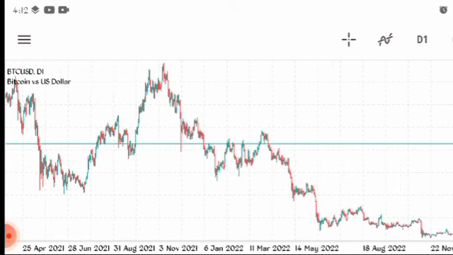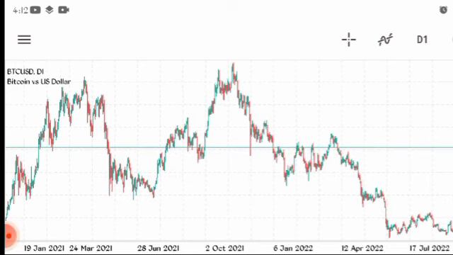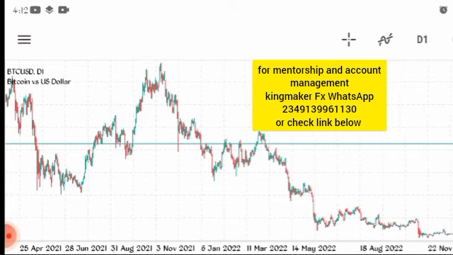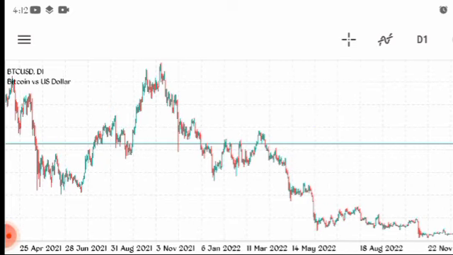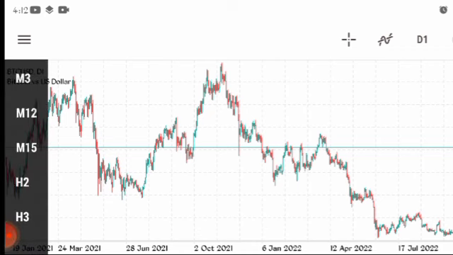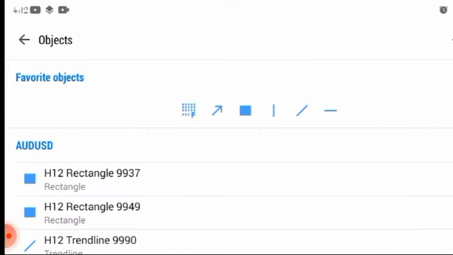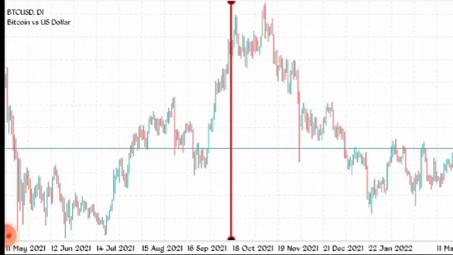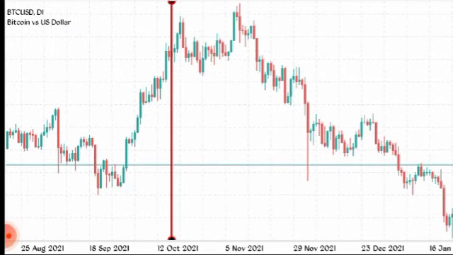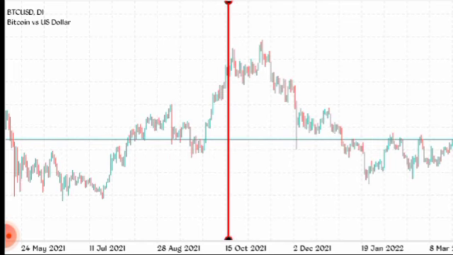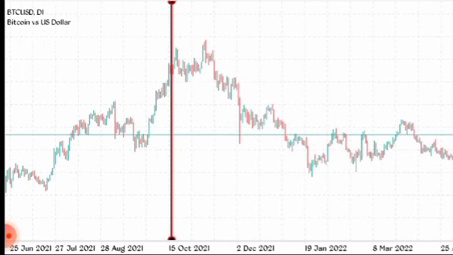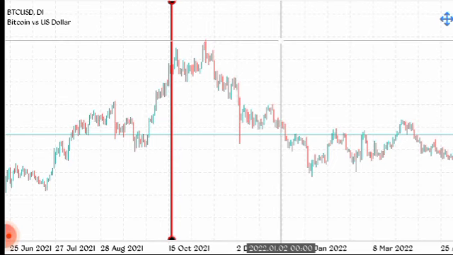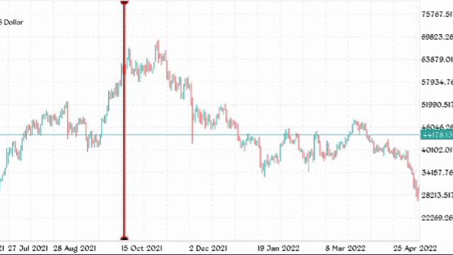We'll be analyzing how to know a trend is over, how to spot a major reversal in the market. So I'm using Bitcoin today. We'll start analyzing from 2021, and we're sticking to only one time frame, the daily time frame. Bitcoin was on an uptrend on the daily time frame. In 2021 it reached 68,000, 69,000.